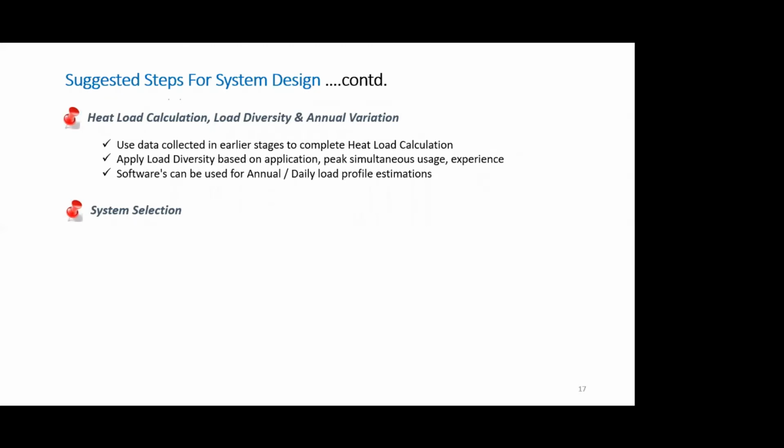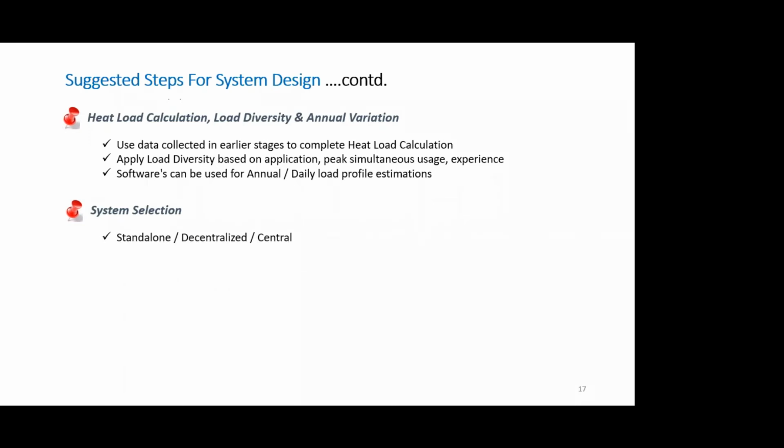Today, softwares are available, even freely downloadable softwares are available from EPA and ASHRAE, Energy Plus, Hourly Analysis Program from Carrier, Tracer software from Trane, which can all give you a fair assessment of the total variation in terms of annual, daily. In fact, every 8760 hours, 8760 hours is 365 into 24. It gives you the profile of the load, what you can expect in your building, and accordingly you can design the high side or the chillers and the pumps and the cooling towers.